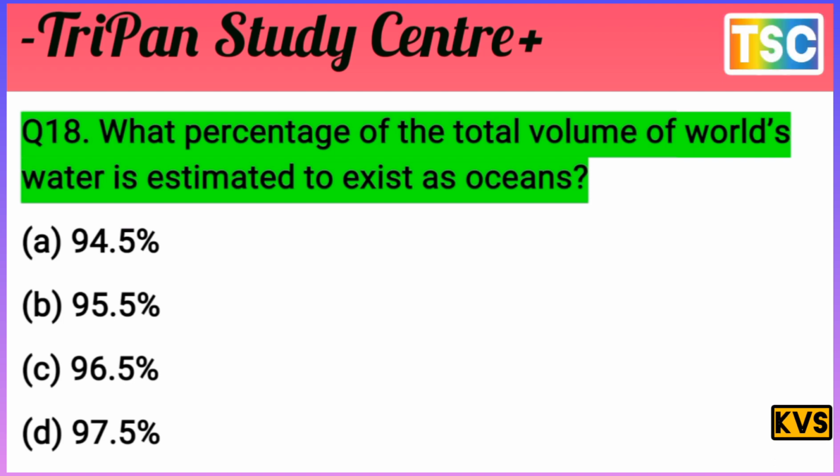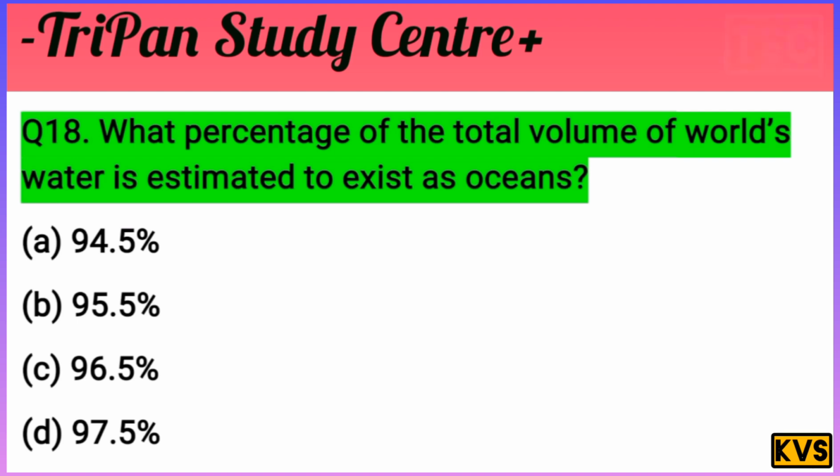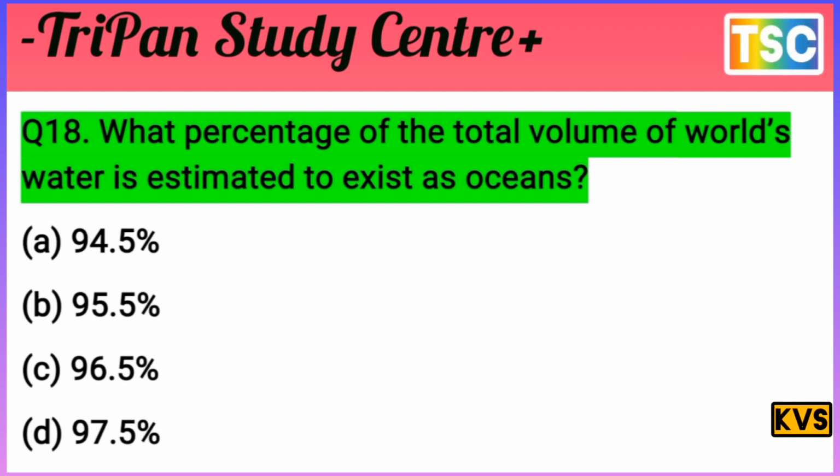You must have thought of your answer. Let's see what our answer is for this question. The question is about the percentage of the total volume of the world's water estimated to be ocean. The answer is C, 96.5%. Remember that: C, 96.5%. That's the correct answer. The C answer is correct. 96.5%.